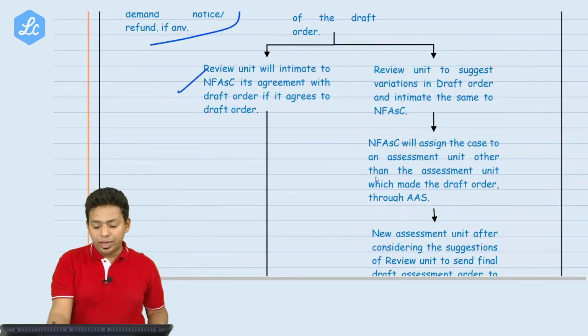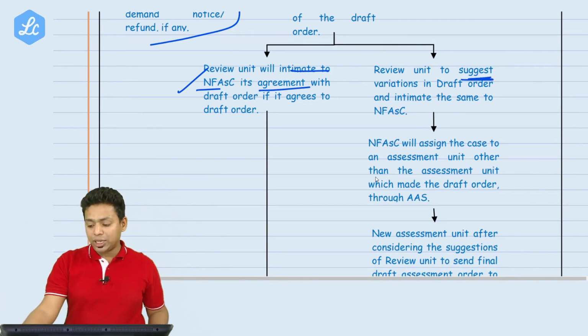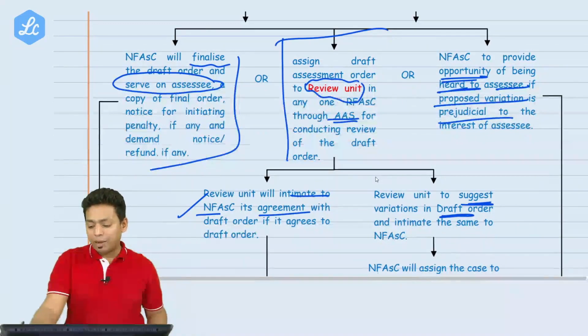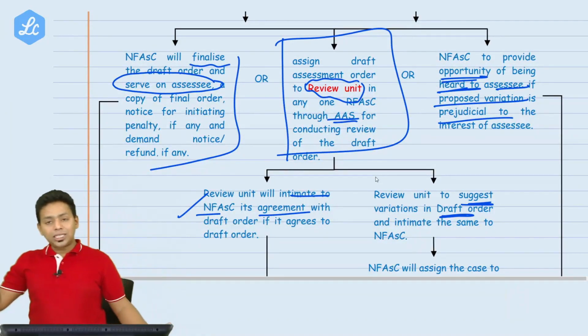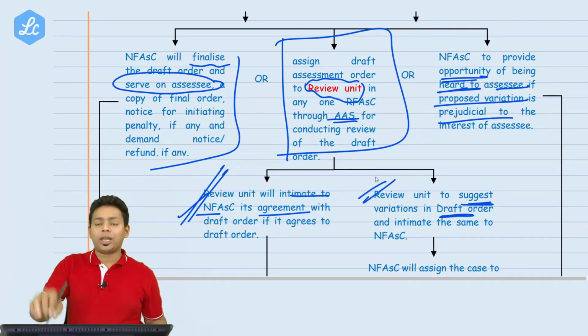Now what will happen in all the cases? The review unit will intimate to NFSC its agreement with the draft order, or the review unit will suggest a variation in the draft order. Please understand what is the job of the review unit. There might be a theory on the review unit. One case is given to the review unit, the draft order is given to the review unit. The review unit may agree with the assessment unit, or the review unit may disagree with the assessment unit.